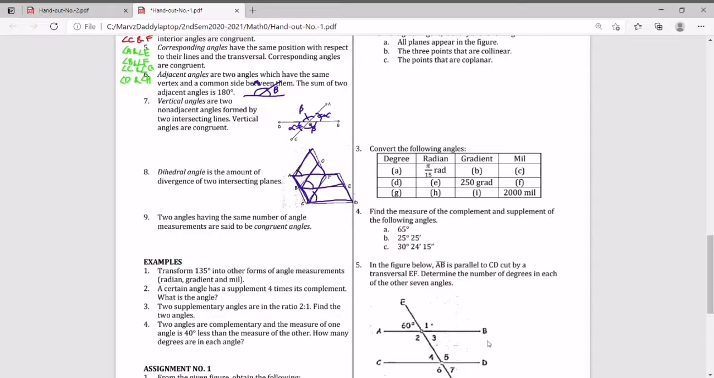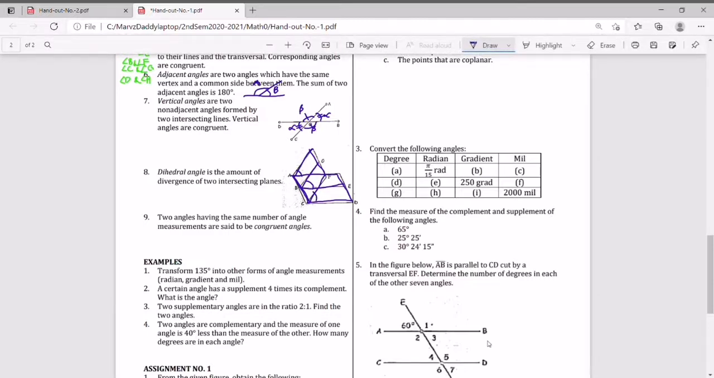That is the dihedral angle. Then lastly, we have congruent angles. Two angles having the same number of angle measurements are said to be congruent. I have mentioned this above. So meaning to say, the angles are equal or they have the same measurement. Okay.